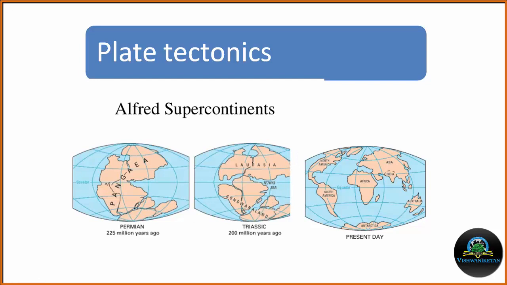Some 200 million years back, the supercontinent Pangea broke down into two large parts. One was Laurasia and another was Gondwana. The Laurasia land contains the northern part of the land that consists of today's North America, Europe, Asia, while the Gondwana land consists of today's South America, Antarctica, Africa, India, and Australia.